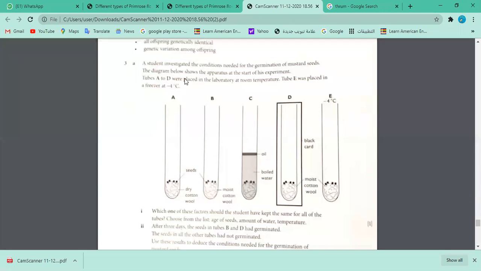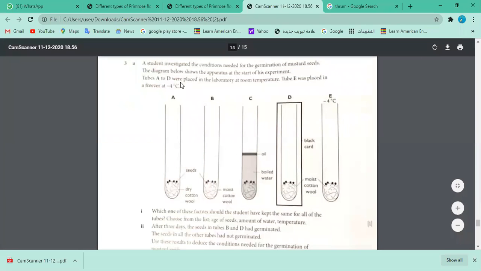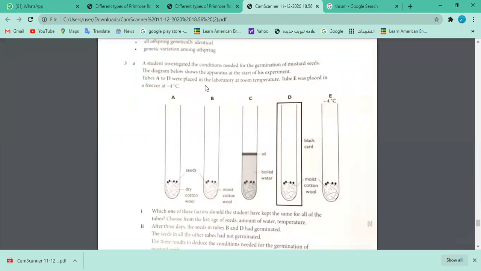I want some student to tell me, what are the other pieces of information they have given you in this paragraph? Yes, Yusra? All the tubes from A to D were kept at room temperature, except for tube E. Nabil, Yusra is answering, so we'll give you a chance. Please go ahead, Yusra. All the tubes from A to D were placed at room temperature except for tube E, which was placed at -4 degrees.